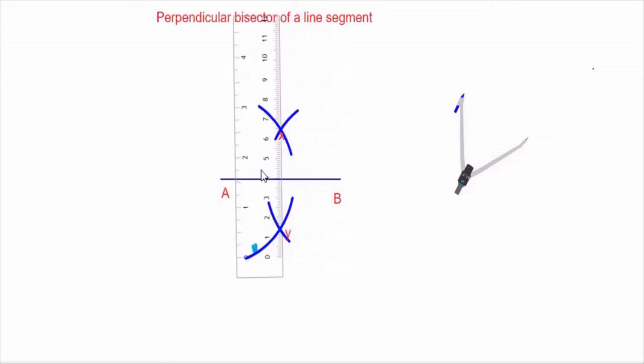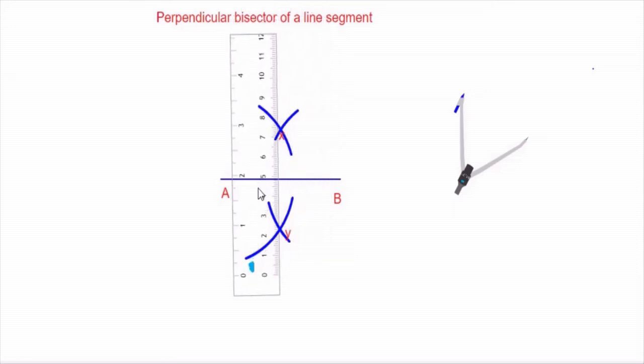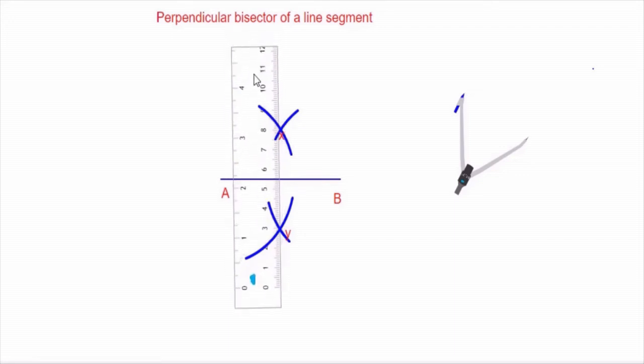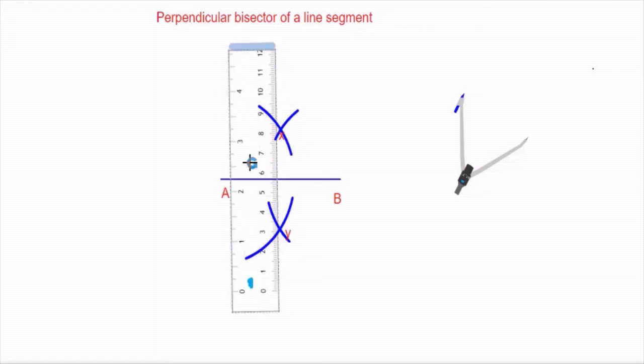For that we should bring the scale, I mean the ruler, in such a way that the points will be connected with the help of a line.